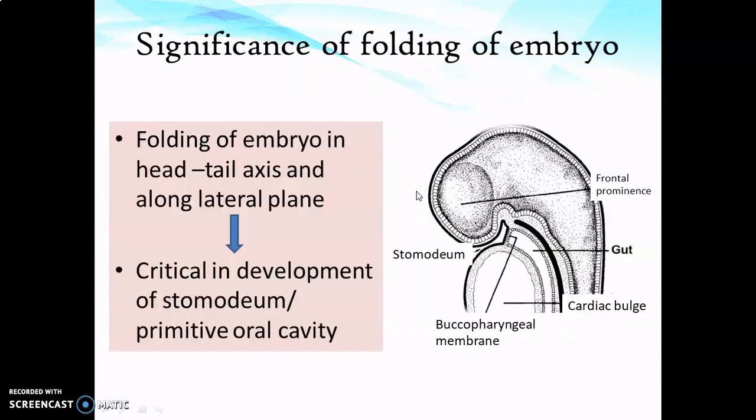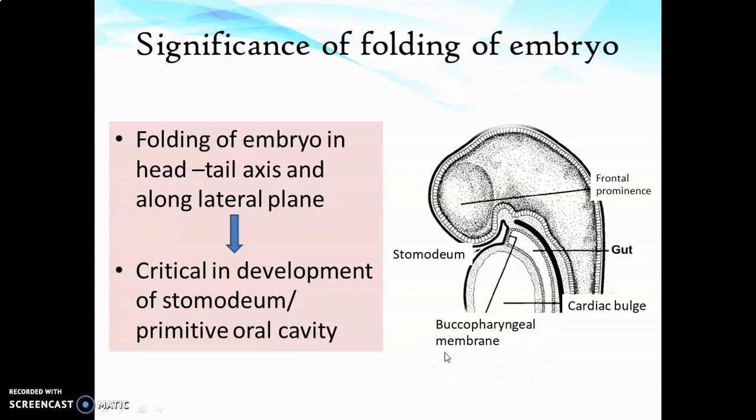This folding of embryo is critical in development of primitive oral cavity or stomodium. You can see the folded embryo here. There is a gap between the primitive head region and the trunk region. This gap is known as stomodium or primitive oral cavity. Here you can see the developing gut or gastrointestinal tract. The primitive oral cavity is separated from the gut in the initial stages by a membrane known as buccopharyngeal membrane, which is nothing but the procaudal plate.